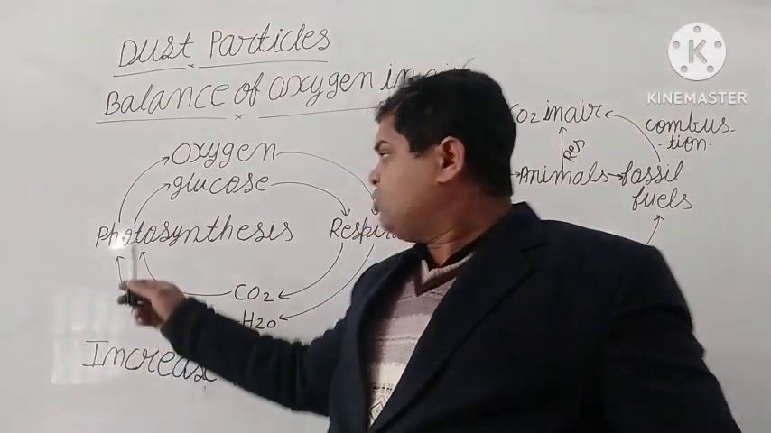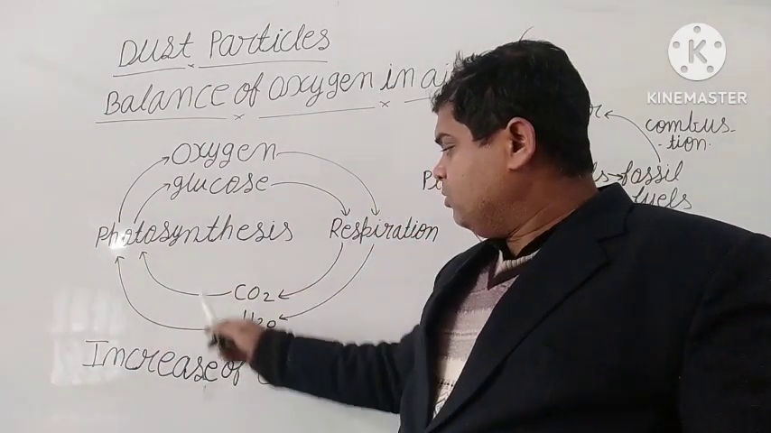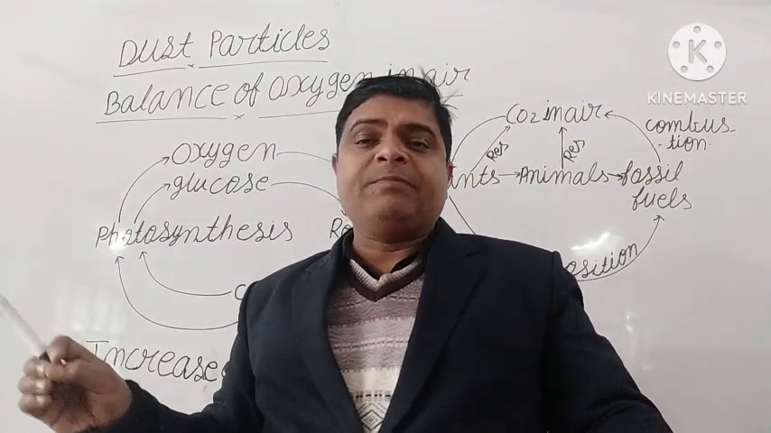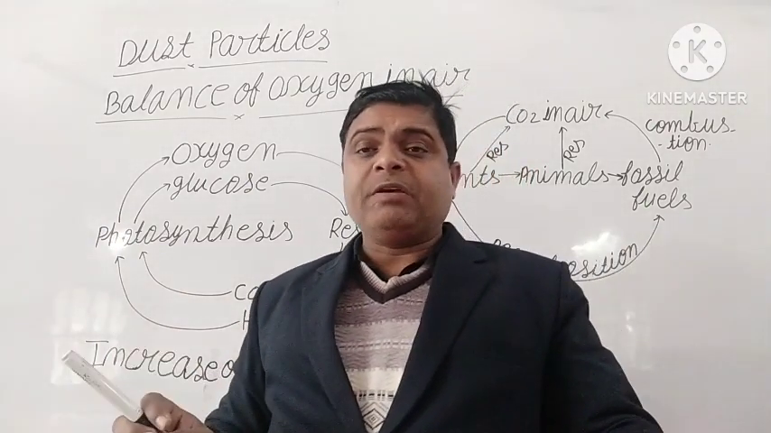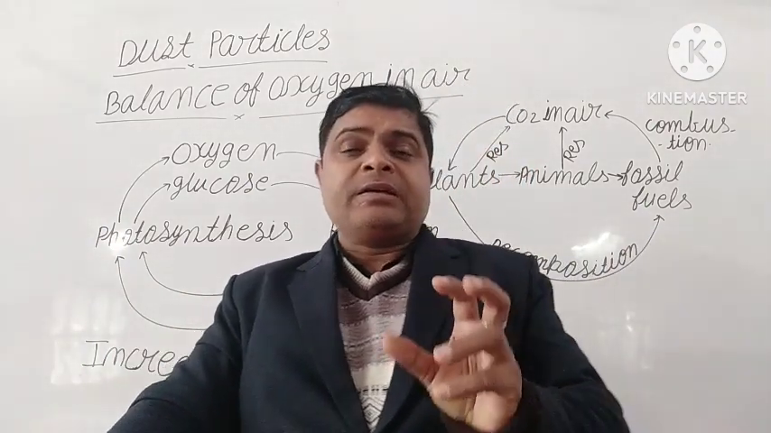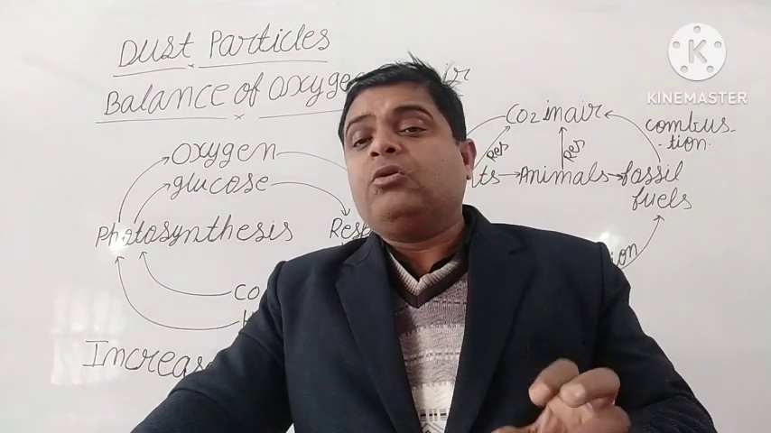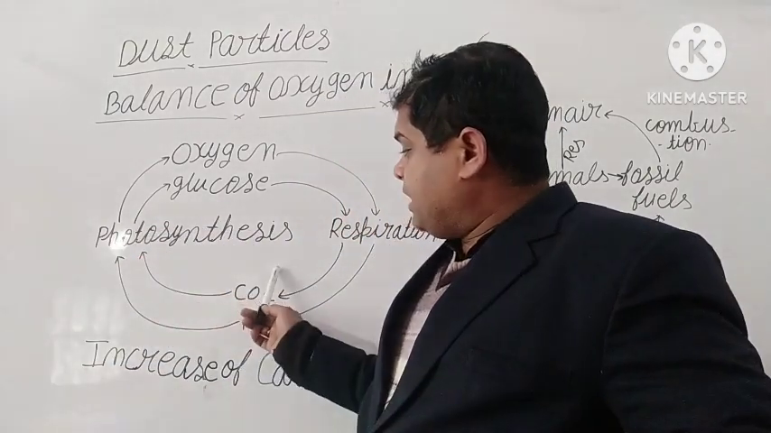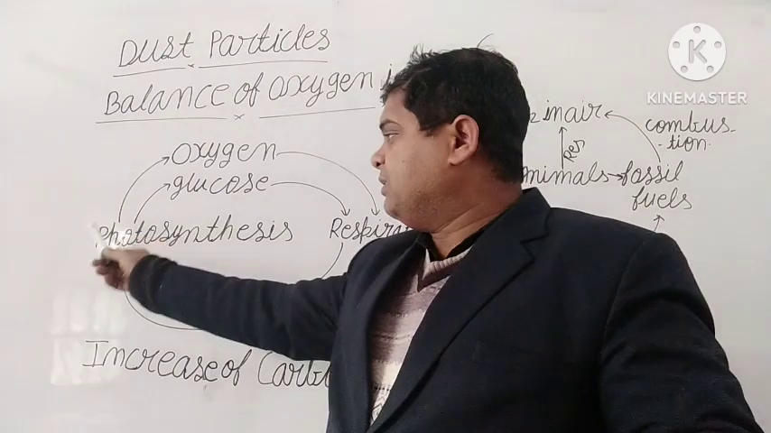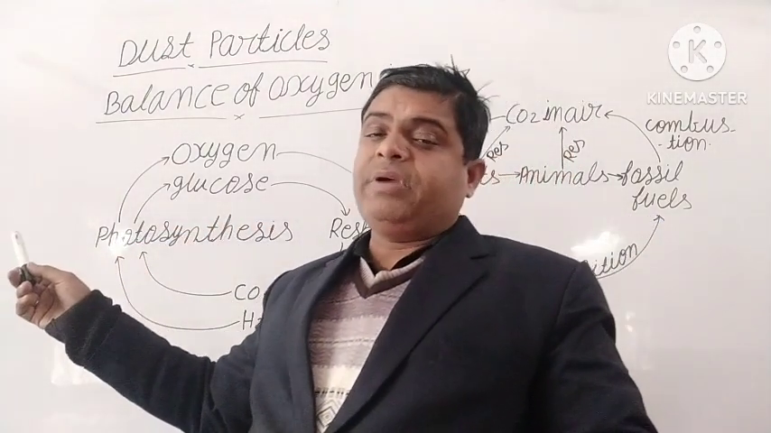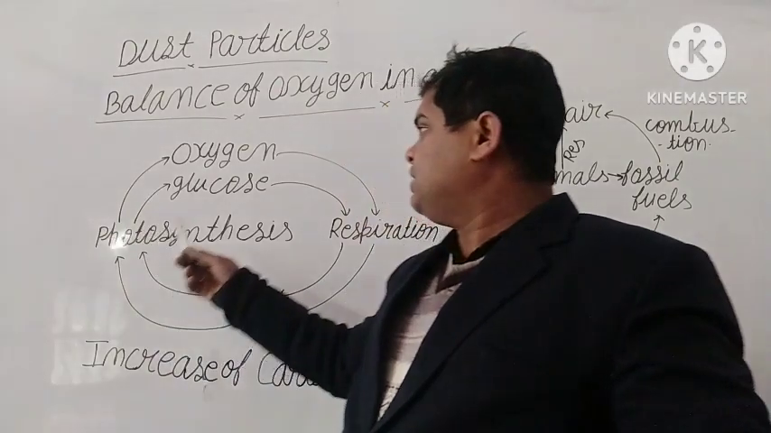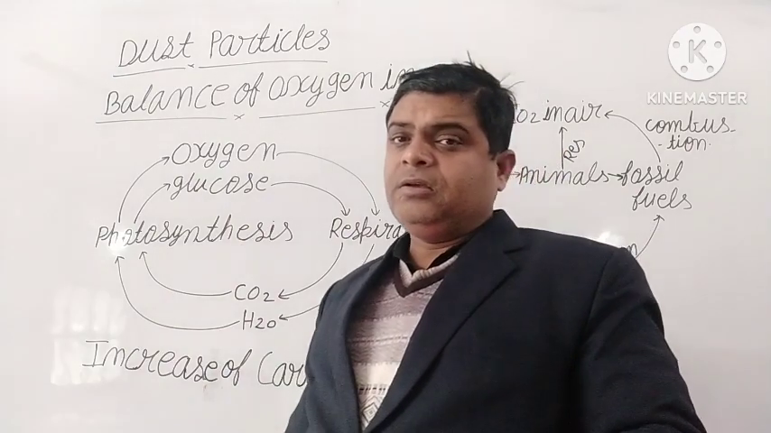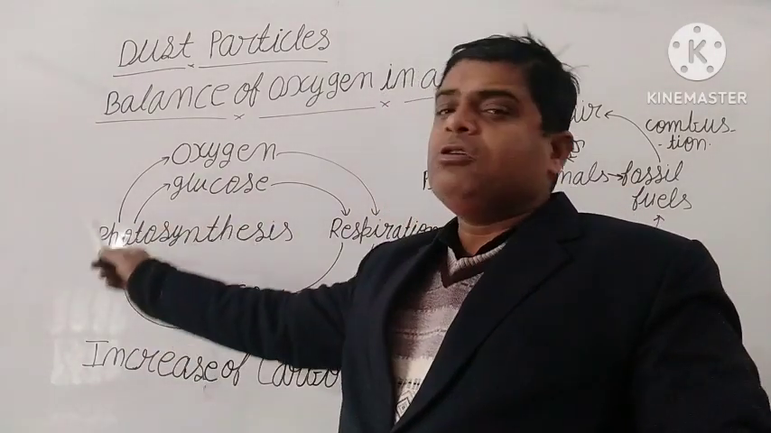Got it? So the plant absorbs CO2 and water vapor, and in the presence of sunlight and with the help of chlorophyll, a green pigment, it makes food. Our plants are green due to the chlorophyll. What is the food? Food is glucose. Clear? And the plant releases oxygen. This process is known as photosynthesis.